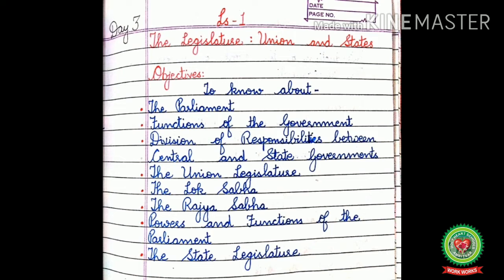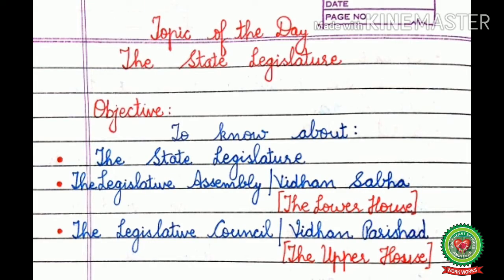Earlier, we had discussed about the parliament, the union legislature, the Lok Sabha, and the Rajya Sabha. And today, we are going to discuss about the state legislature. The main objective of today's topic is you will come to know about what is the state legislature and its two houses, the Legislative Assembly or Vidhan Sabha, that is also known as the lower house of the state legislature, and the Legislative Council or Vidhan Parishad, that is also known as the upper house of the state legislature.